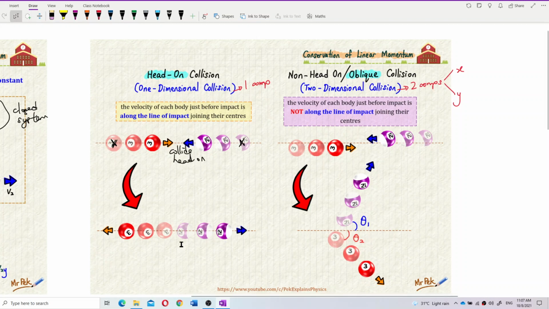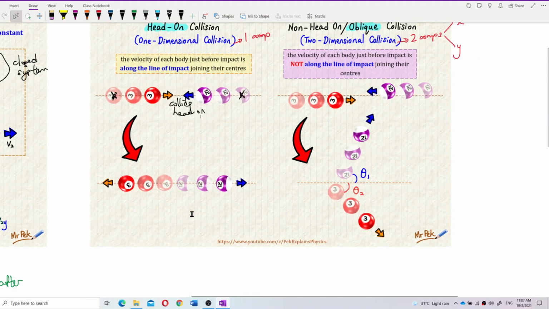As a result, the red ball will move in the opposite direction, and the purple ball also moves in the opposite direction. It results in only one component. They still move on the same line of impact, because it's like center collide center. So the final momentum only has one component.